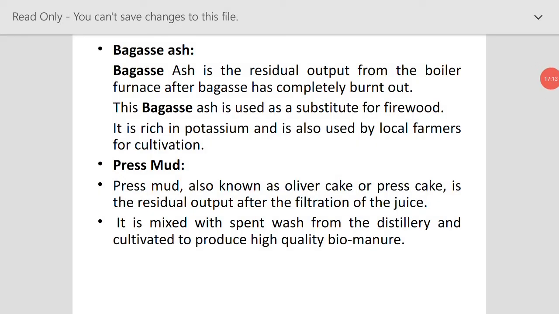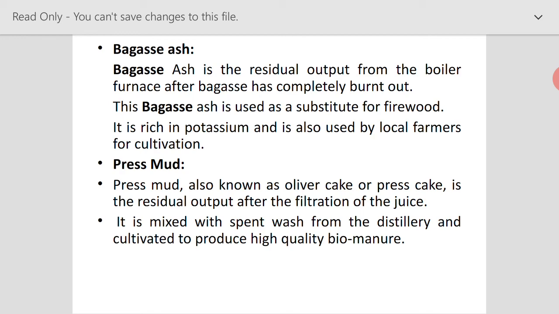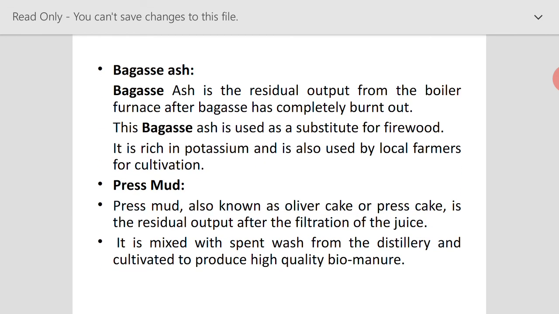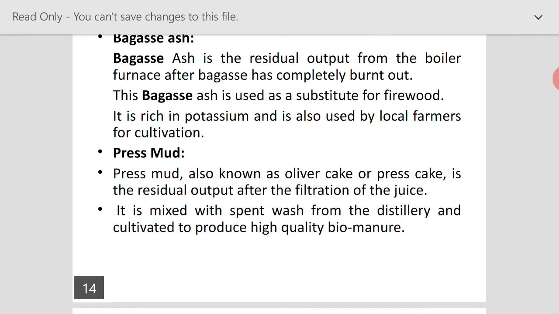But the drawback of the sugar industry is, as we already saw, that lime as well as sulfur is used in the production of sugar, so that fine white crystals of sugar are obtained. Because of this sulfitation and the complete bleaching of the sugarcane juice, we say that sugar is not good for health, and nowadays we are restricting the use of sugar. However, if we minimize these processes, we would get a better result from the sugar